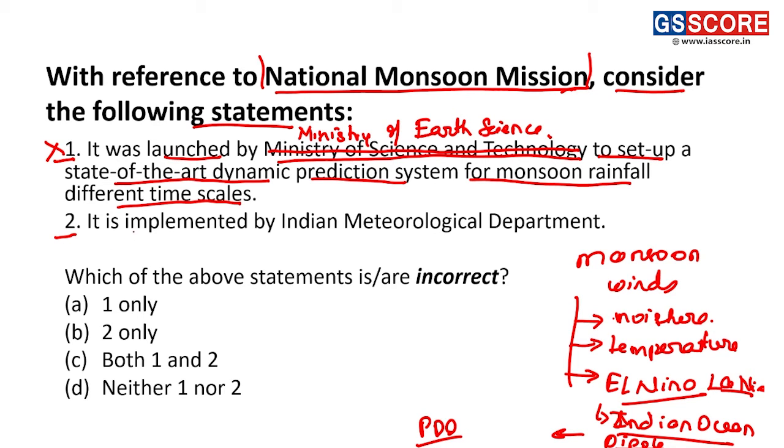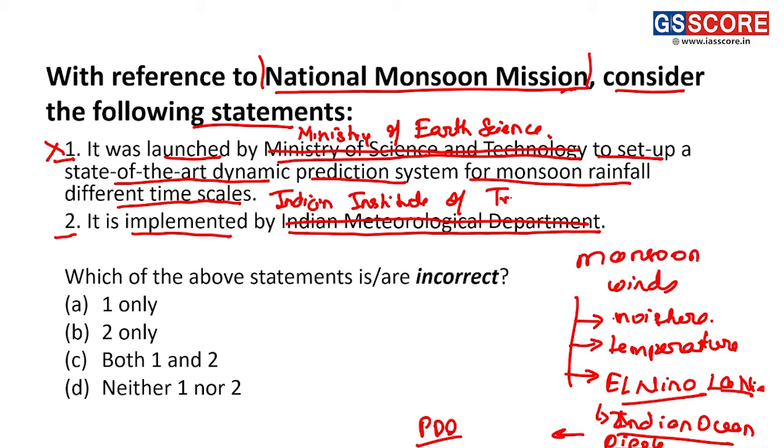Looking at statement 2, it is implemented by the Indian Meteorological Department. Analyzing this statement again, this is also an incorrect statement because it is implemented by the Indian Institute of Tropical Meteorology, which is situated in Pune. So this is the implementing agency of the National Monsoon Mission. Thus, this statement also becomes incorrect, and the correct answer for this question is C, that is both 1 and 2.